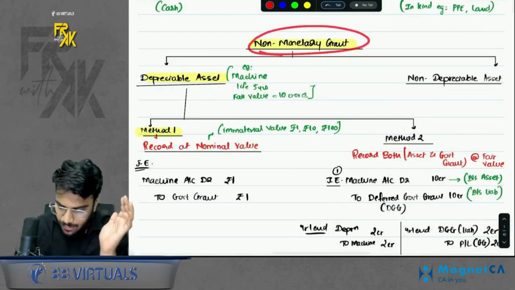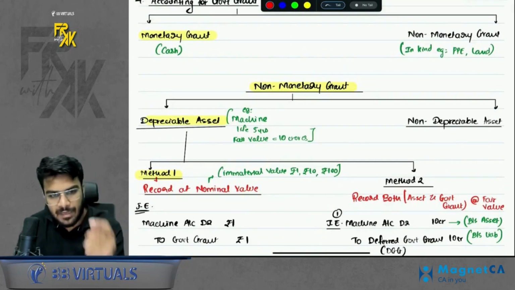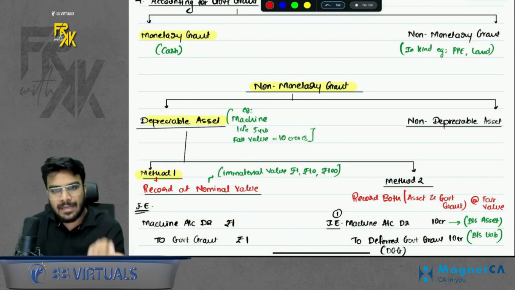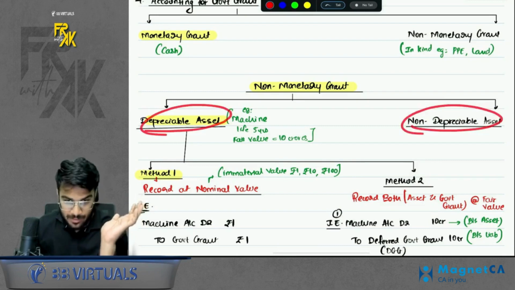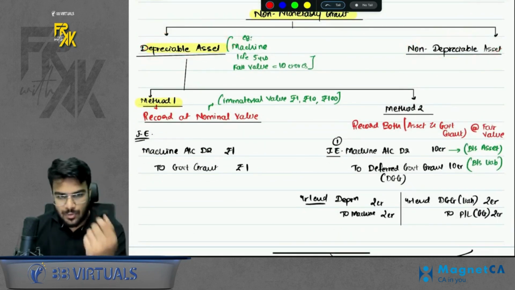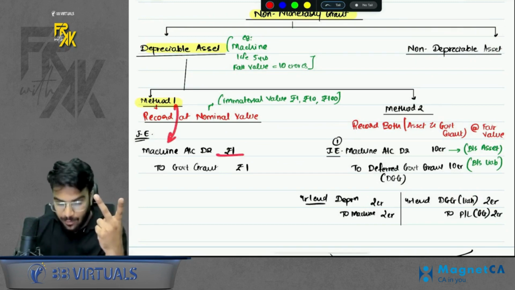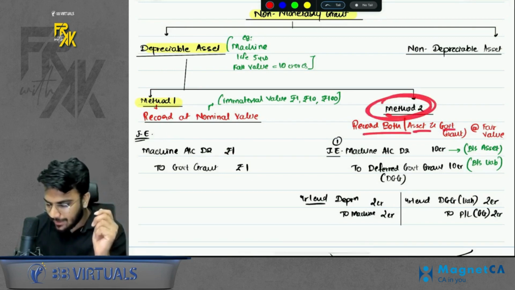If it is a non-monetary grant, what is the meaning? That means you are not receiving money from government. Government is giving you any asset for free. So either it can give you a depreciable asset or a non-depreciable asset for free. Let's say government gives you a depreciable asset for free. How to do the accounting of this? We have two methods. Method number 1, record the asset and grant at nominal value. Method number 2, record the asset and grant at fair value.